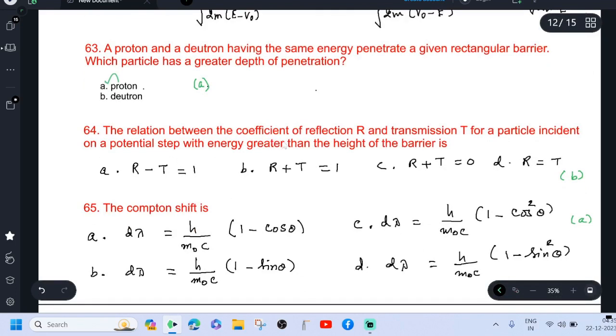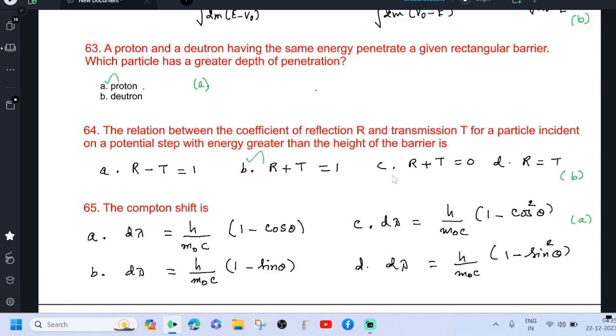The relation between the coefficient of reflection R and transmission T for a particle incident on a potential step with energy greater than the height of the barrier is R plus T is equal to 1.